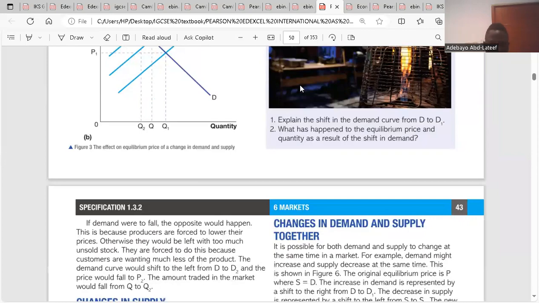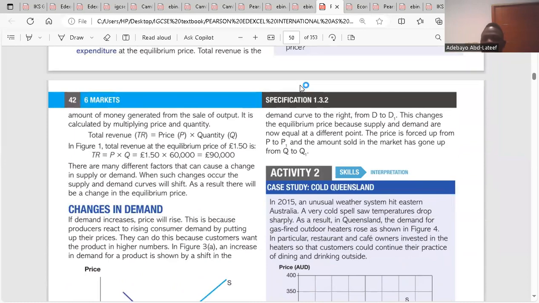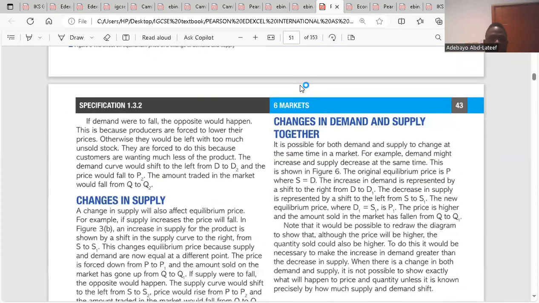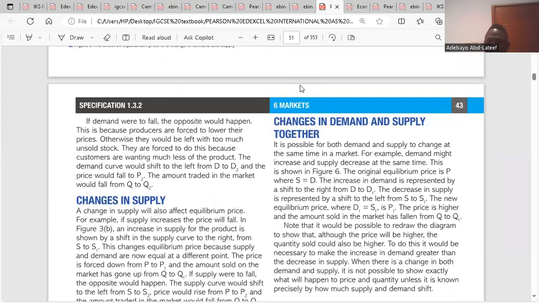Okay, so here they said, let me just read it so I can understand. A change in supply will also affect equilibrium price. For example, if supply increases, the price will fall. In figure 3B, an increase in supply for the product is shown by a shift in the supply curve to the right from S to S1. The change in equilibrium price is because supply and demand are now equal at a different point. The price falls from P to P1, and the amount sold in the market has gone up from Q to Q1. If supply were to fall, the opposite would happen.